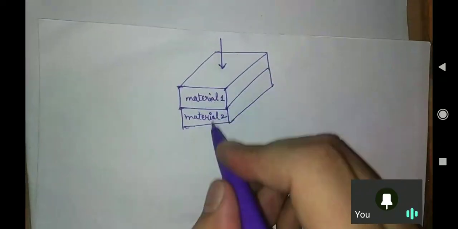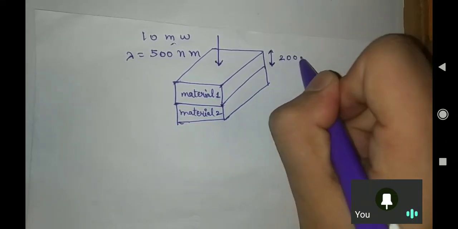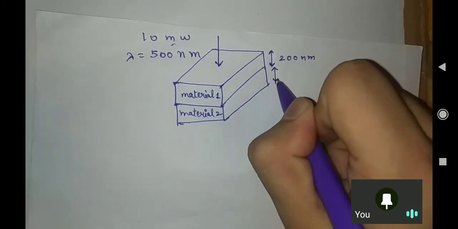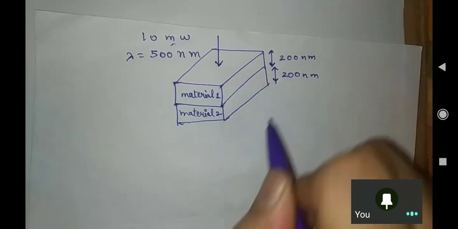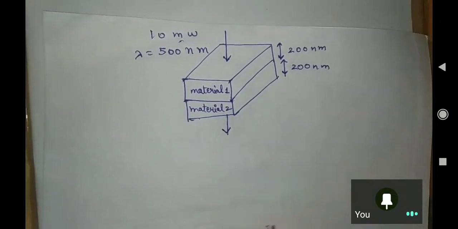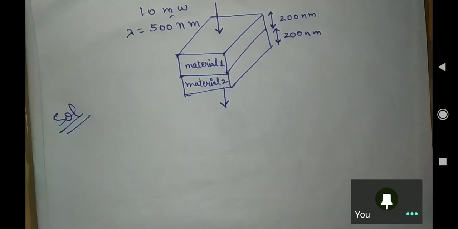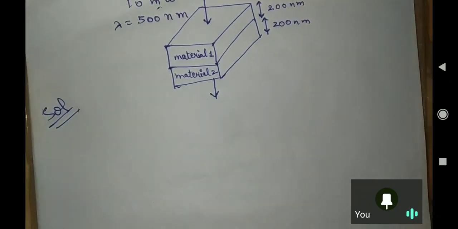From here we are providing our incident light. From here, see, light is entering. The light is 10 milliwatt power, and it has a wavelength of 500 nanometer. The thickness of this material is 200 nanometer, and the thickness of this is 200 nanometer. They are asking how much light is coming out. This is the question. Just solve it. Very basic thing, you just need to use some brain, you can do it.